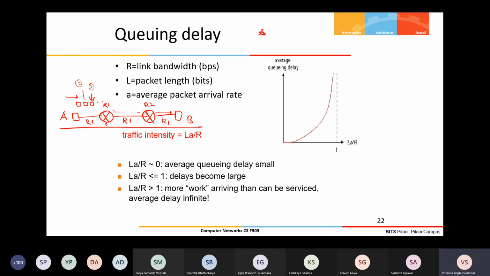But it is not always necessary that a packet will observe queuing delay or not. We cannot say. It depends upon how the packets are arriving: what is the arrival rate and what is the service rate? So let me take a simple example. Say the packets are transmitted from A such that every L by R seconds, one packet is transmitted.